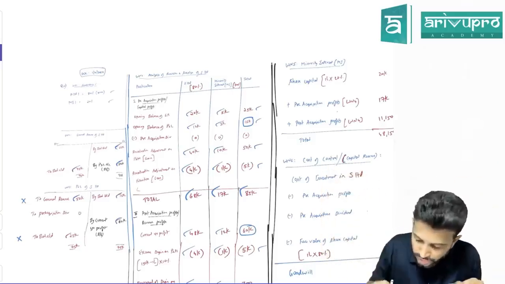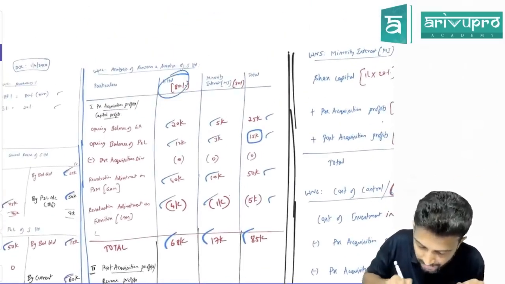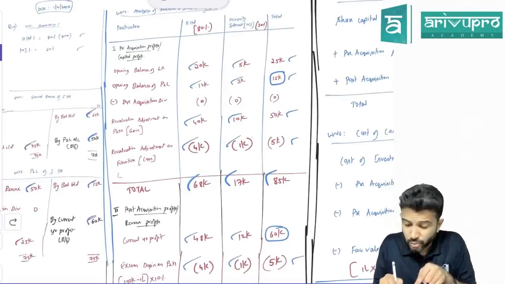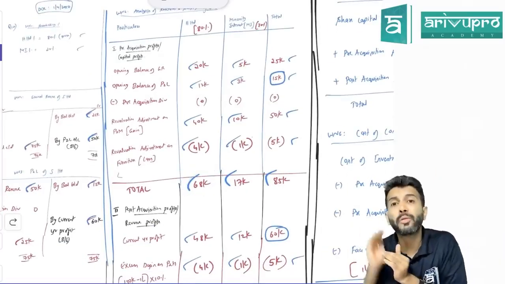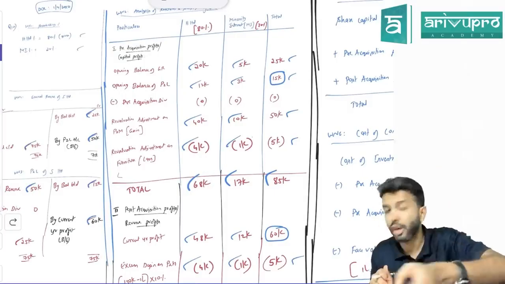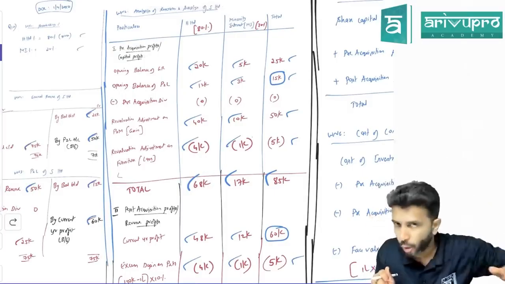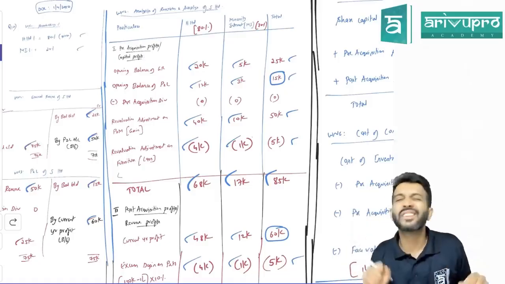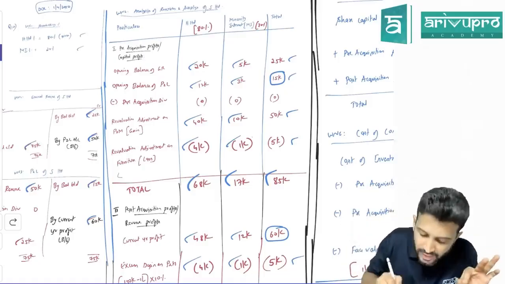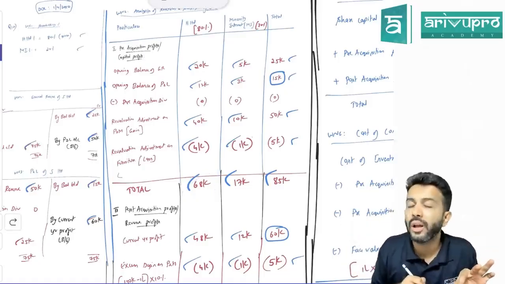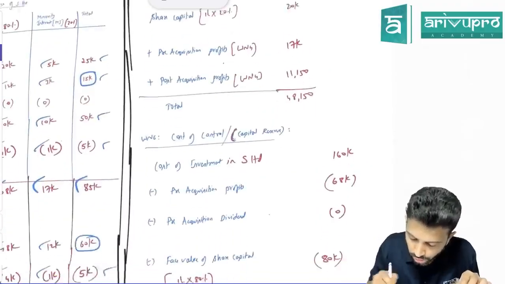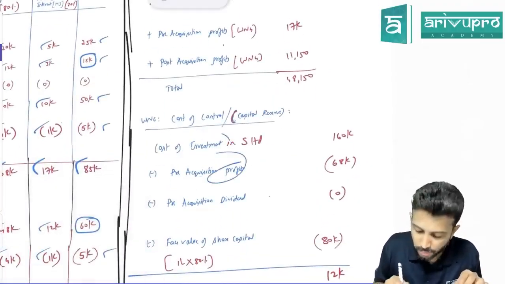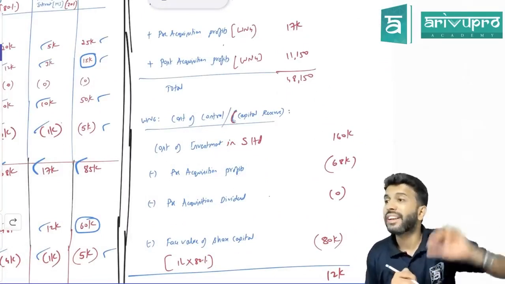So this pre-acquisition profit, how much is H Limited's pre-acquisition profit, sir? 68,000. This 68,000 was there much before the holding company became a shareholder. So logically, should they get it? No. Practically, are they entitled to get it? Yes. Hence, what the standard says is, this pre-acquisition profit, reduce it from the cost of investment.